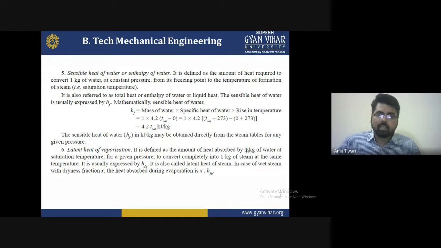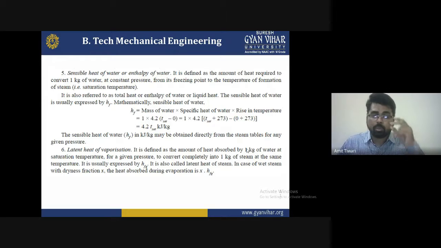Sixth is the latent heat of vaporization. It is the second most important property for understanding steam. It is defined as the amount of heat absorbed by 1 kg of water at saturation temperature for a given pressure to convert it completely into 1 kg of steam at the same temperature.